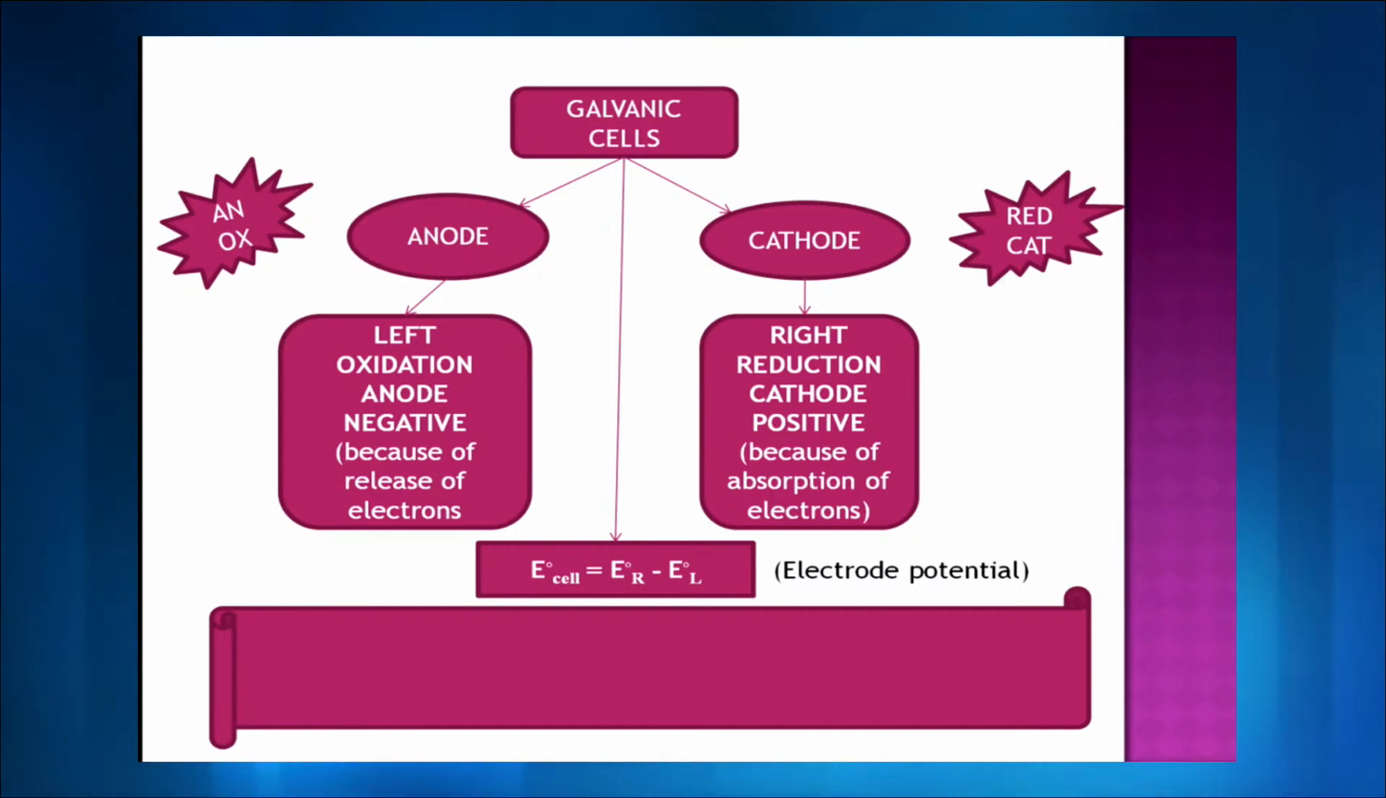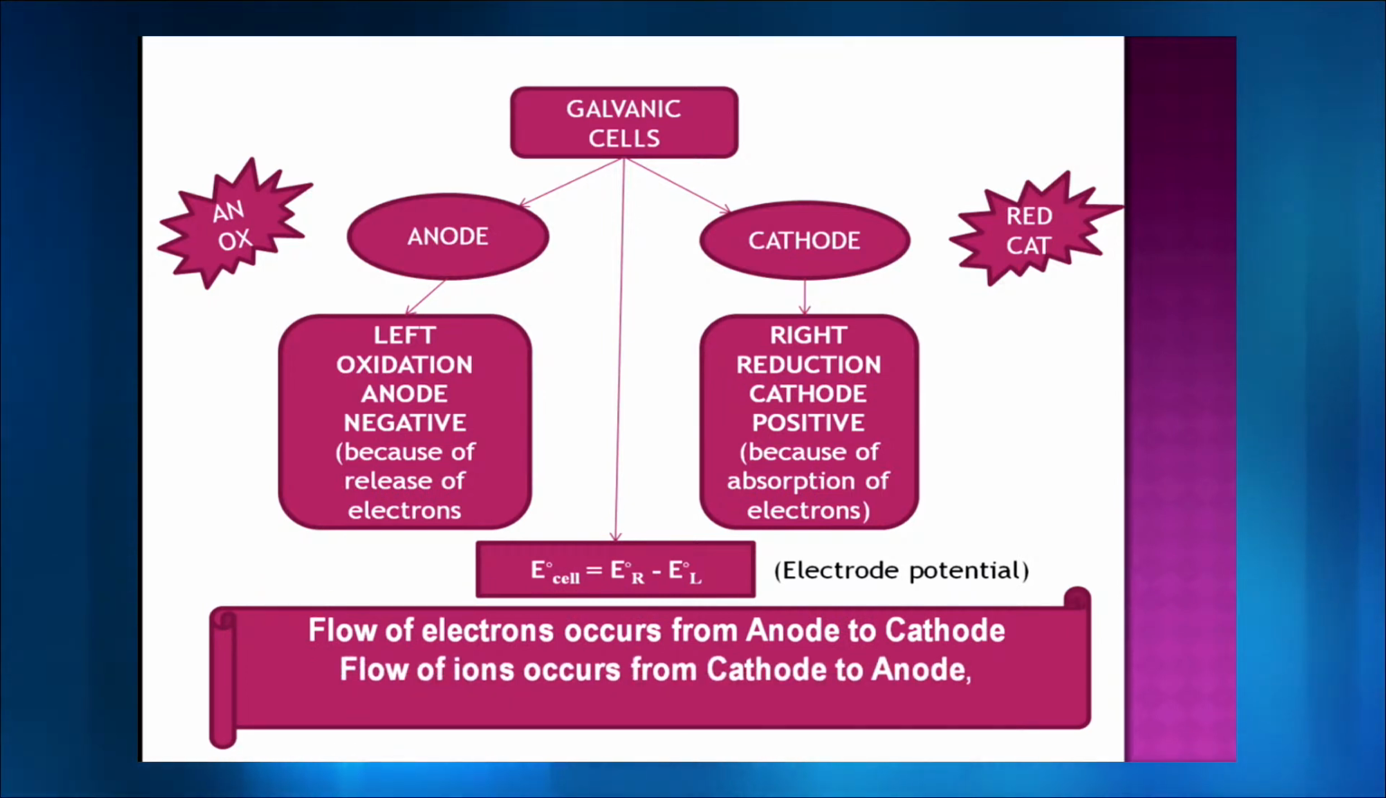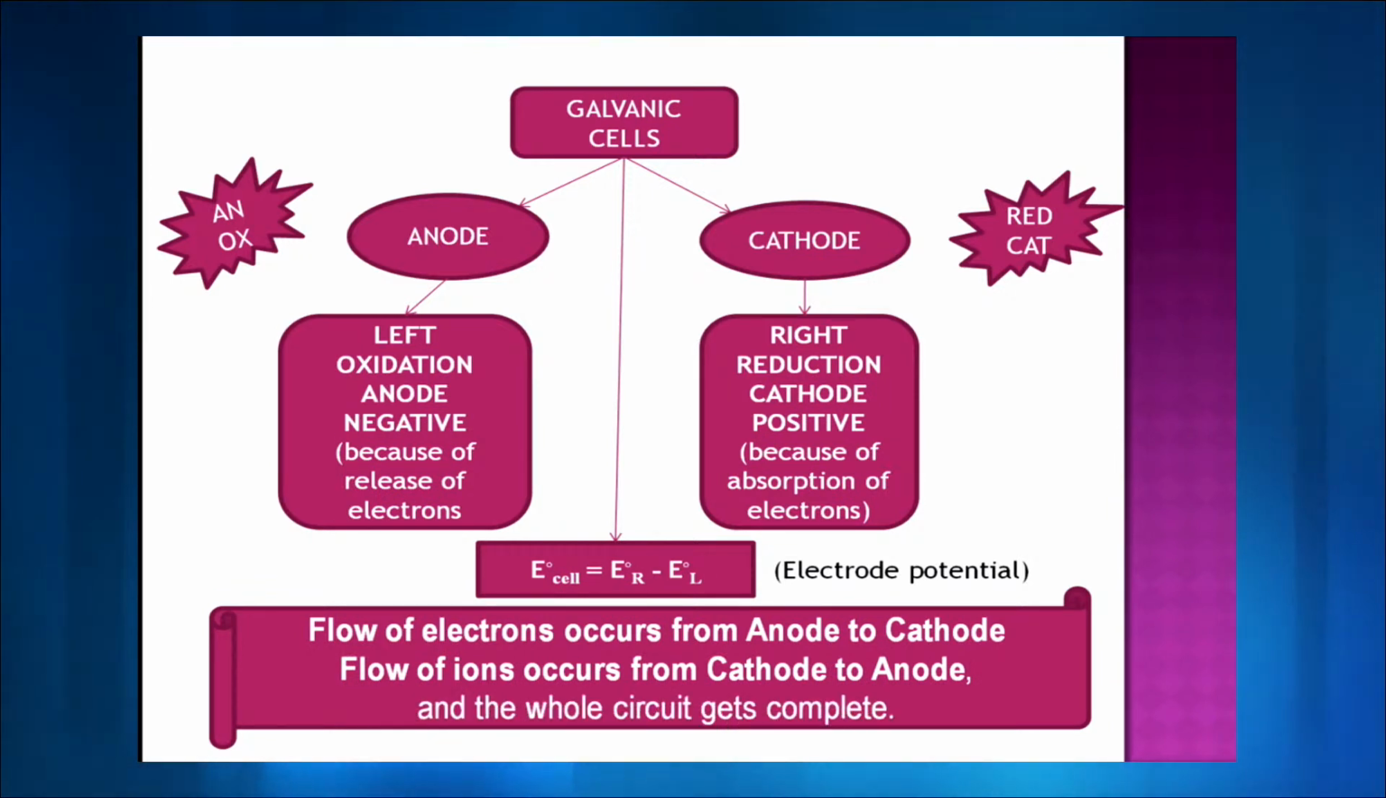So an ox, red cat. And the electrode potential is calculated with E naught cell is equal to E naught R minus E naught L. The flow of electron will always be from anode to cathode, and flow of ions will always be from cathode to anode, and the whole circuit needs to be completed if you want the reaction to happen.